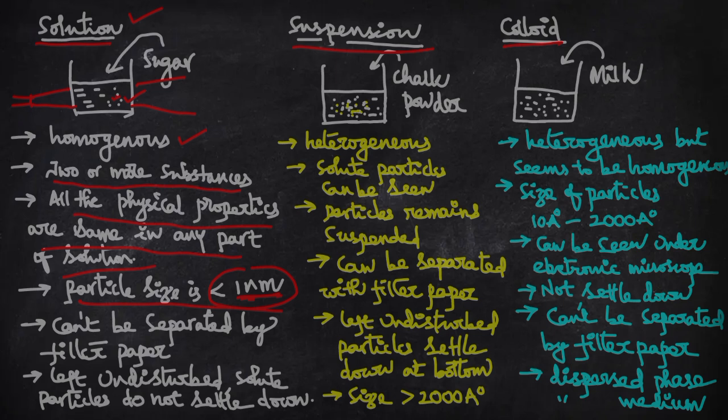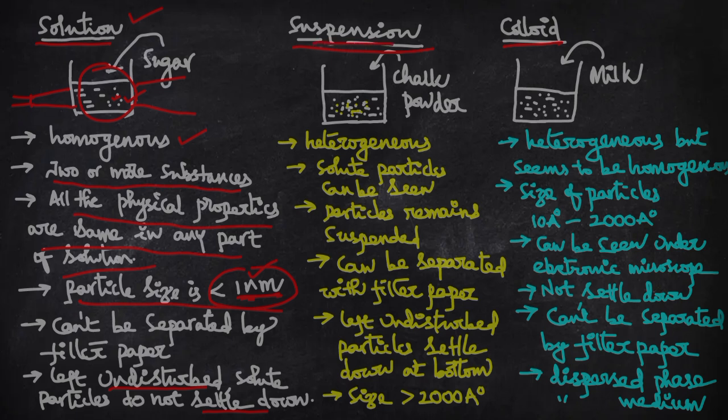If you use filter paper to filter this solution, the sugar particles cannot be separated as the size is very small. If the solution is left undisturbed for some time, the sugar particles will not settle down. These are the main properties of a solution.